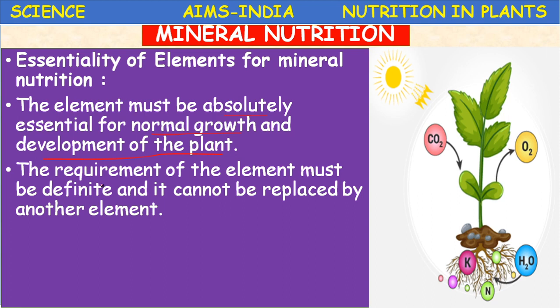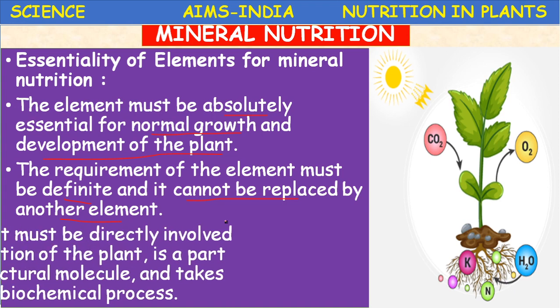Second, the requirement of the element must be definite and cannot be replaced by another element. If potassium is required, only potassium will do. Its deficiency cannot be replaced by adding nitrogen.